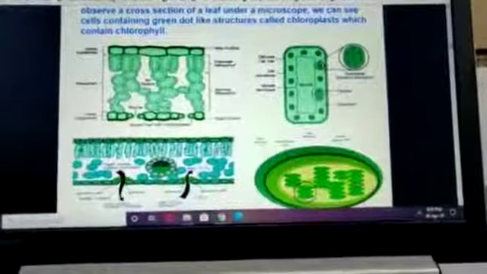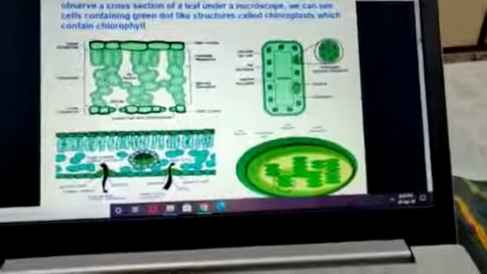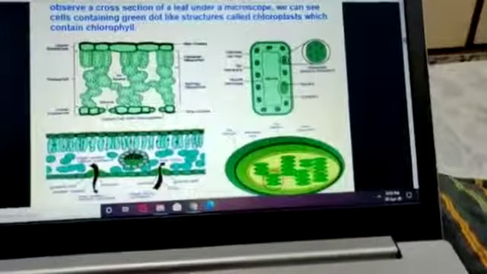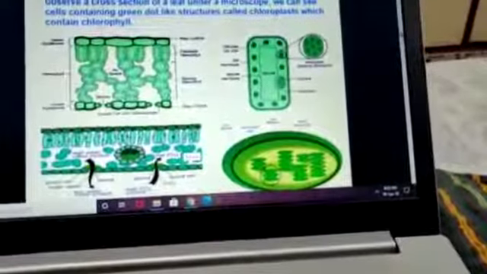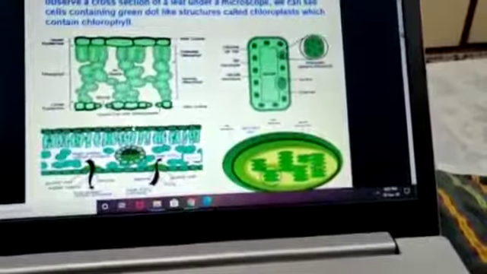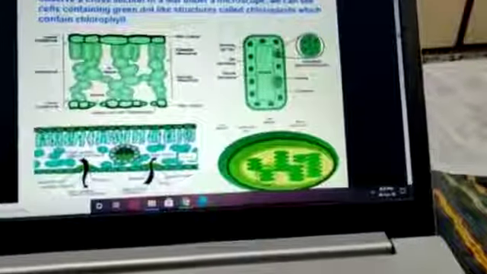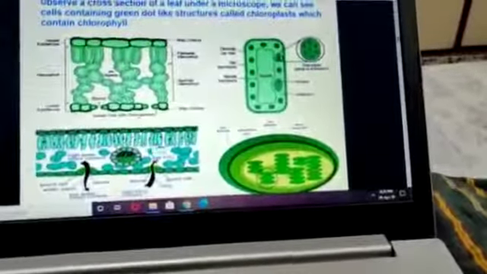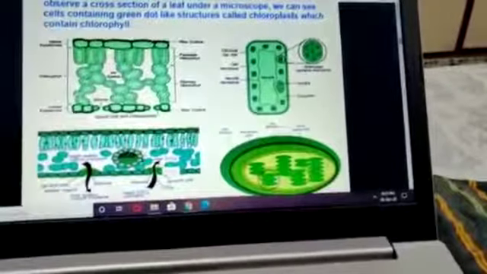Okay. So you must remember the structure of a leaf, the structure of a chloroplast, as well as the structure of stomata. Now here you are able to see, this is the cross section of a leaf. This is the upper epidermis, lower epidermis. This is the vascular bundle, and these are the mesophyll cells. In the NCERT book, you just see this diagram and practice it twice.